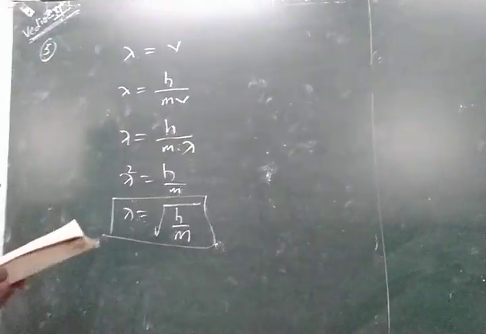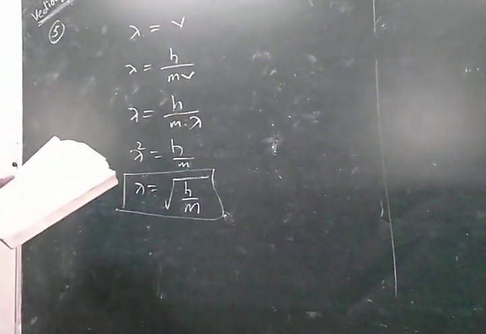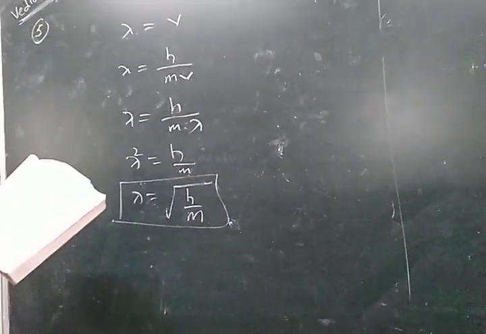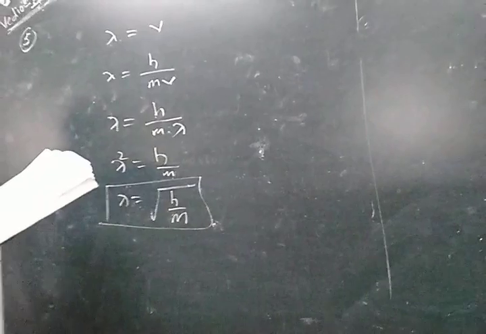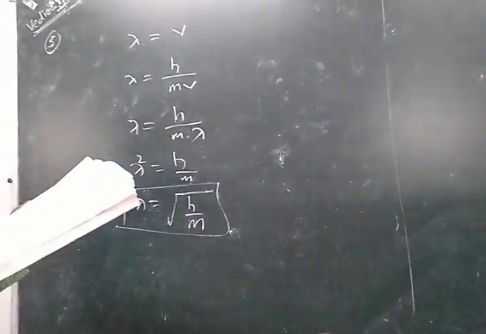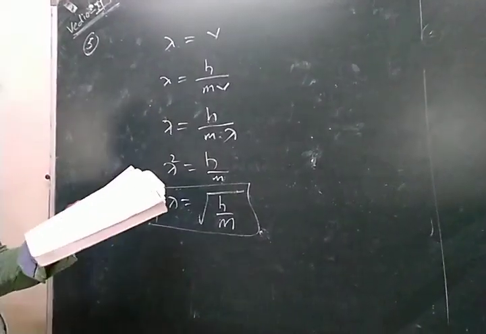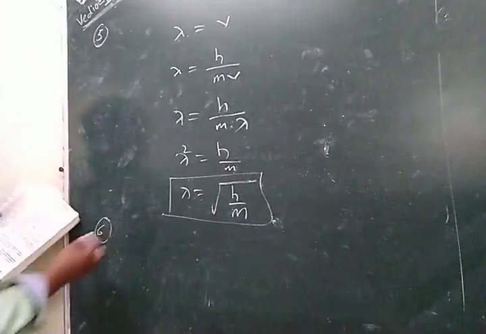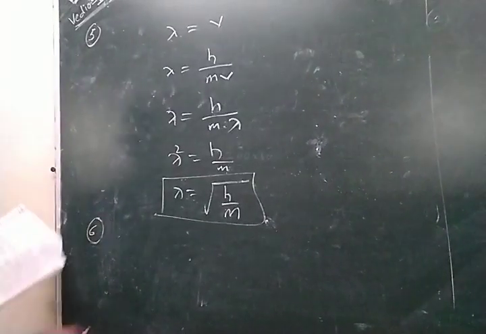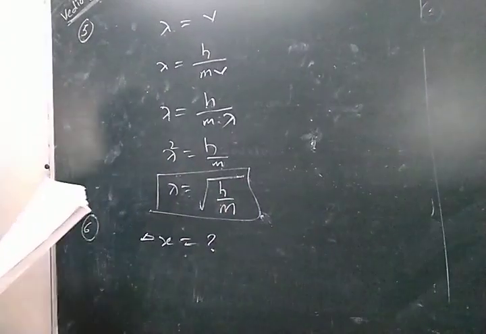Next question. The uncertainty in the position of an electron moving with a velocity of 3.0 into 10 power 4 centimeter per second, accurate up to 0.011 percentage, will be. Question number 6: they want the uncertainty delta x.